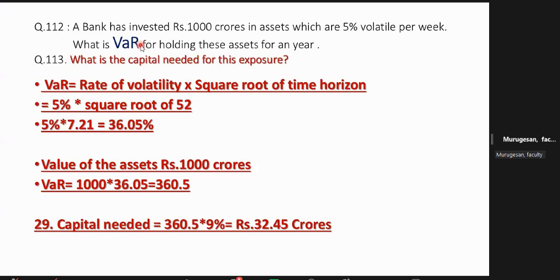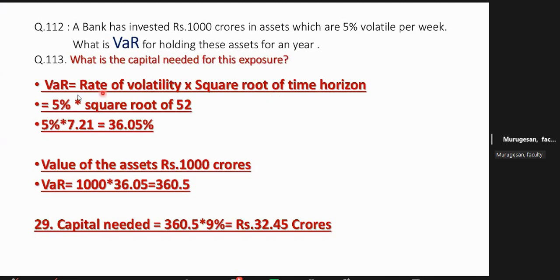Your risk is dependent on how long you hold the asset. The longer you hold, the more the risk. If something is volatile and you hold it longer, you are carrying the risk on your head. Agreed, madam? So definitely they will give the period. Two factors they will definitely give: the percentage of volatility per week and the duration of holding the asset. Otherwise the question is incomplete.